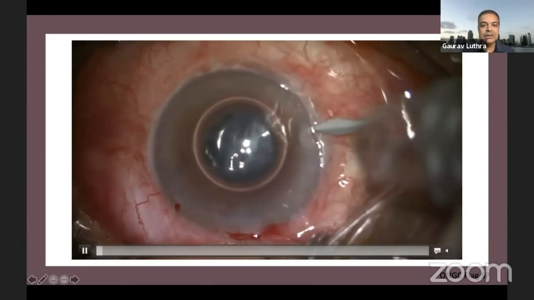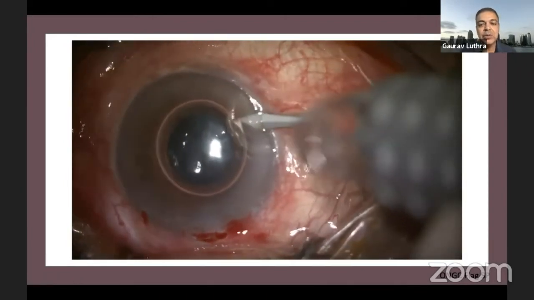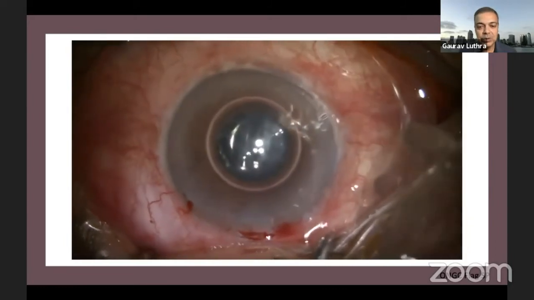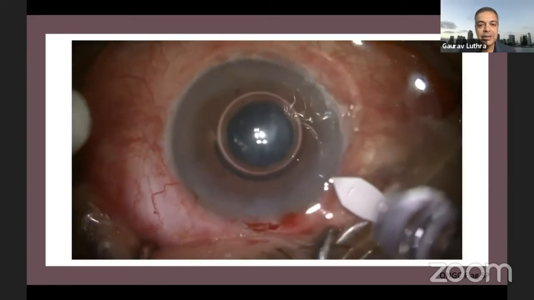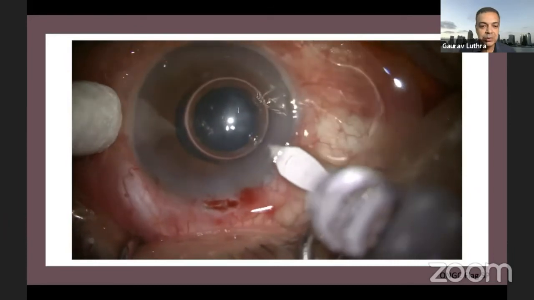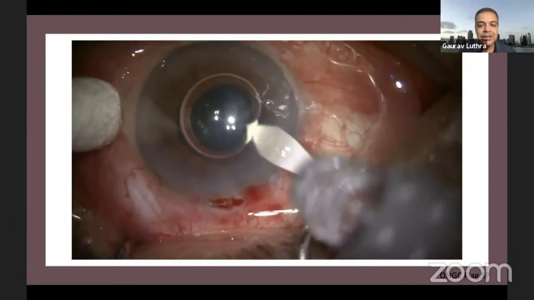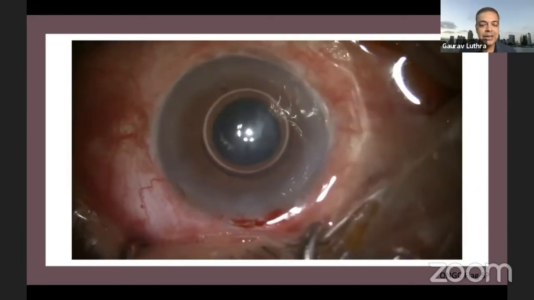So I decided to make new incisions for myself, and had to basically decide what the situation was inside after the rhexis had run away. I was not sure whether it had gone to the posterior capsule or not, but the way she described it, there was every possibility of that having happened as well.